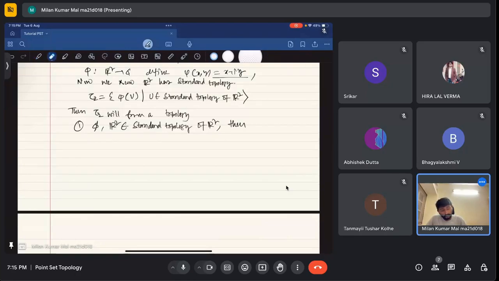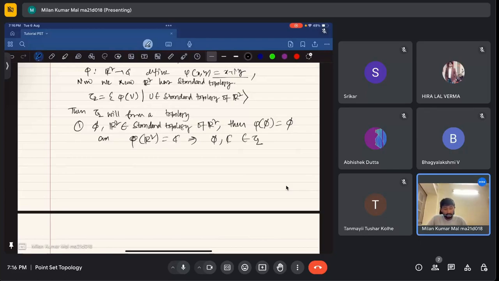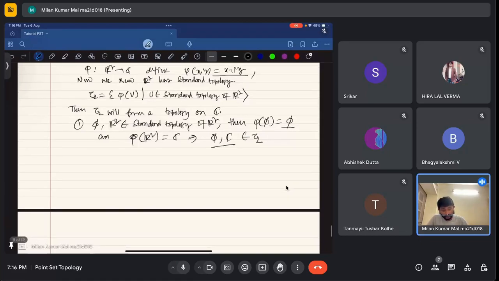Then their image under phi: phi of the empty set is again empty, and phi of R square will be full C. So that implies the empty set and C are in tau 2. So I want to say that this tau 2 will form a topology on C. The first condition is that the empty set and C should be there. So these two are there.